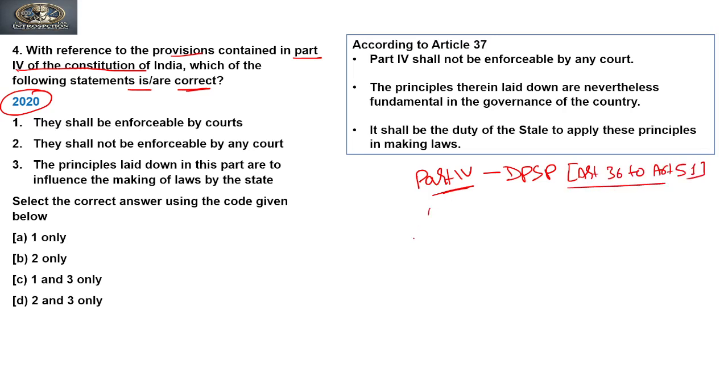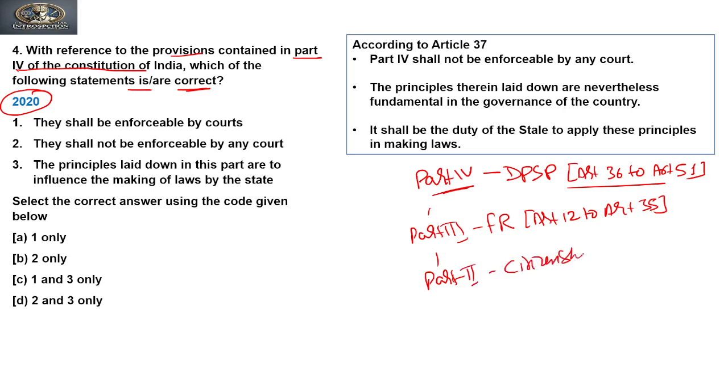And as we know, Part 3 of the Constitution belongs to fundamental rights, which has been dealt with through Article 12 to Article 35. Then Part 2 of the Constitution is about citizenship, dealt with under Article 5 to 11.